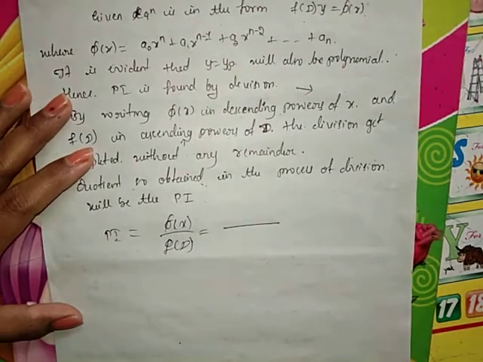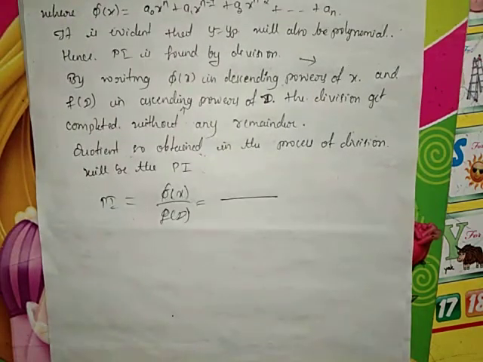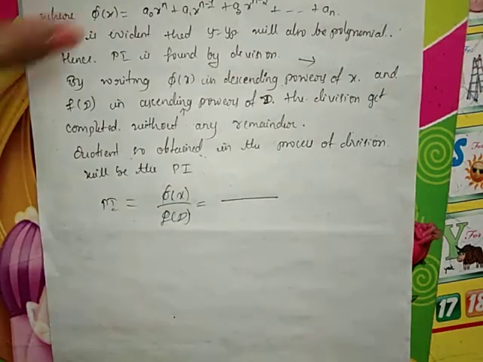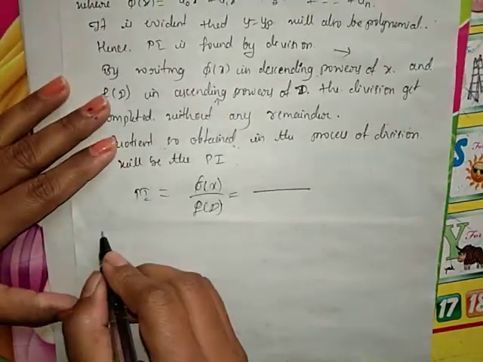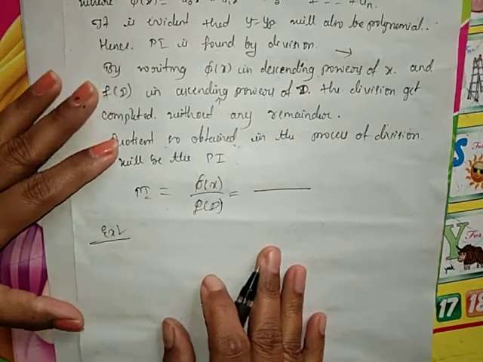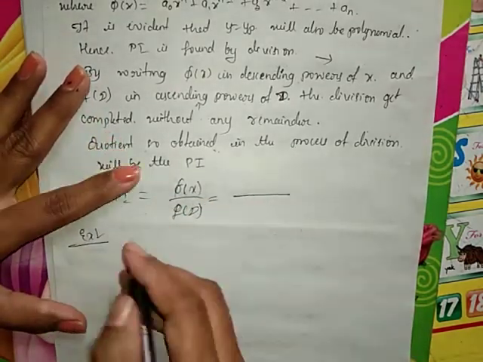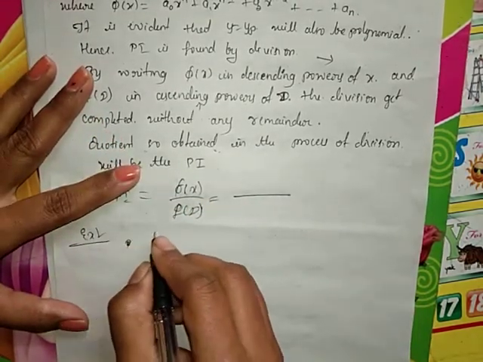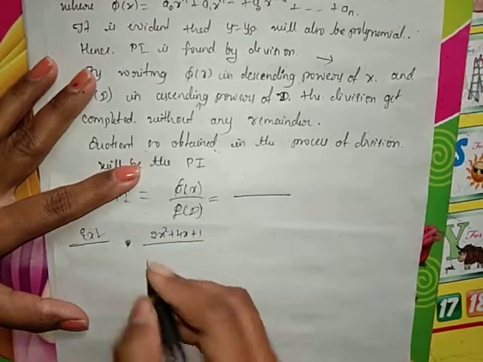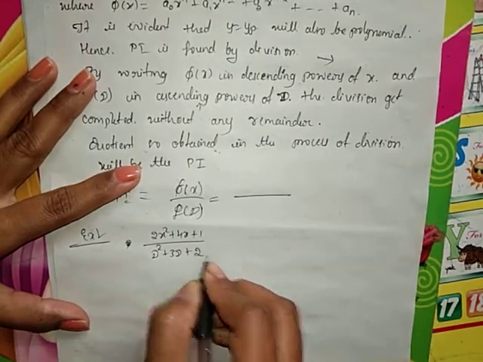Now let us see the procedure and the techniques used to obtain the quotient. Take this example. I am directly taking the particular integral, not a general equation: the particular integral of 2x square plus 4x plus 1 divided by D square plus 3D plus 2.